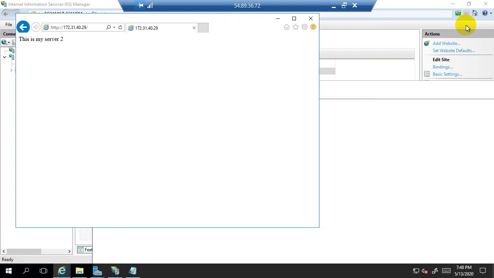So we are done with the creation of the EC2 instances, and we installed the IIS role, we configured the IIS role, and we published the website on the web server, and the web server is IIS. So again I would like to share with you one important thing. The web server or the web service role in the Windows platform will be called as IIS. IIS stands for Internet Information Service, and in the Linux platform the web server will be called as Apache server.